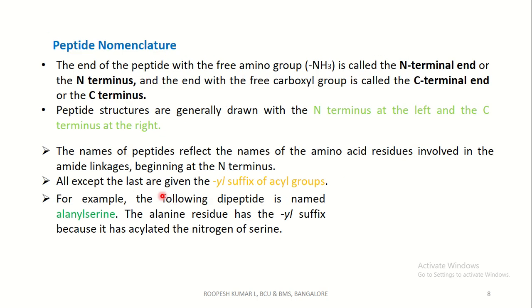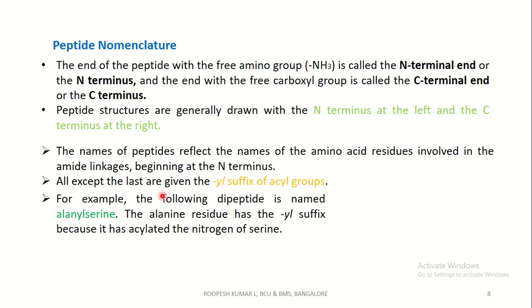Now coming to the nomenclature of the peptides, the end of the peptide with a free amino group is called the N-terminal end or N-terminus, and the end with the free carboxyl group is called the C-terminal or C-terminus. Peptide structures are generally drawn with the N-terminus at the left and the C-terminus at the right. The names of the peptides reflect the names of the amino acid residues involved in the amide linkages right from the N-terminus. All except the last are given the -yl suffix of acyl groups.